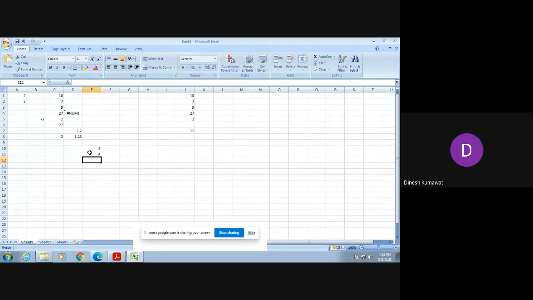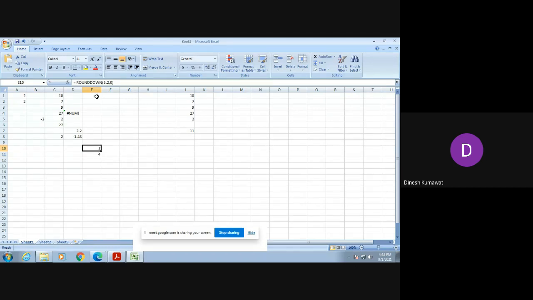Now it is giving me the answer 4 because it is rounding the number up away from 0. You can see this 3.2 is between 3 and 4, so after rounding up, it becomes 4.